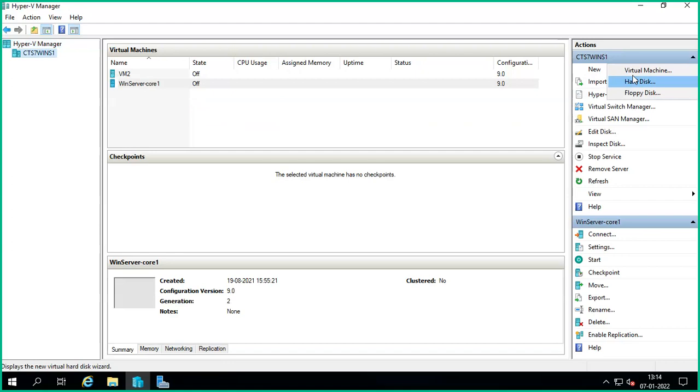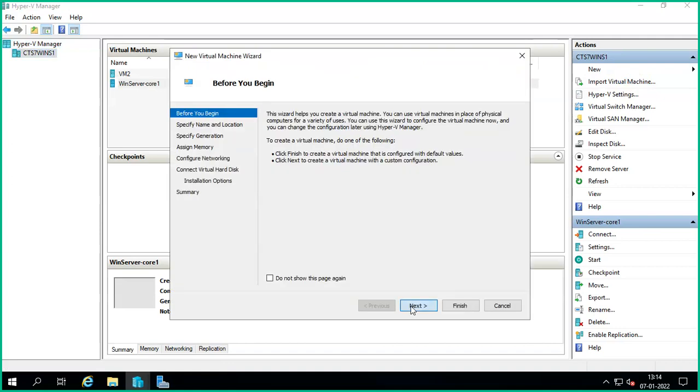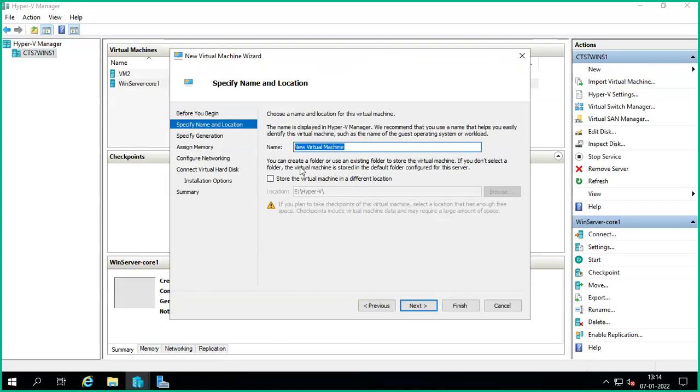You can see in New, this is a new virtual machine. I'm going to create a new virtual machine. So I'm typing some name, my VM, CTS 9 VM1, just for example. And here, where you want to store your virtual machine, choose the location. Guys, can you view properly?